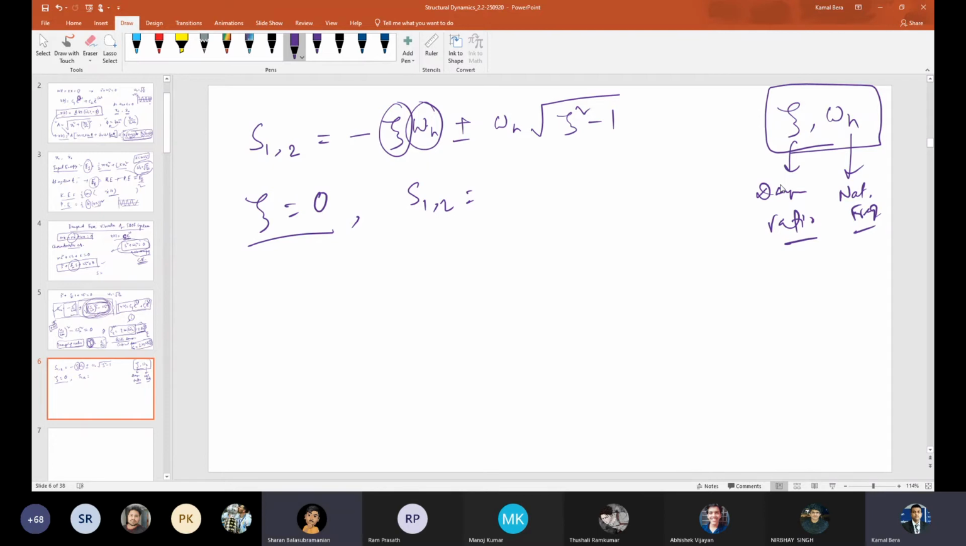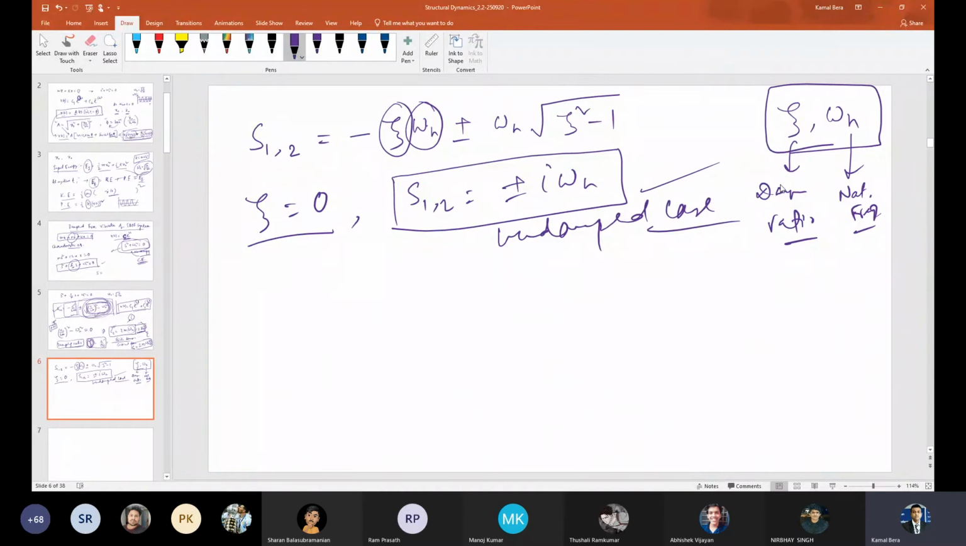Zero plus minus i omega n. Yes. That is the last case you discussed yesterday, the undamped system. Then the solution will be C1 e raised to i omega n t plus C2 e raised to minus i omega n t. That is already done, so forget about that. That is the undamped case that you have already done.